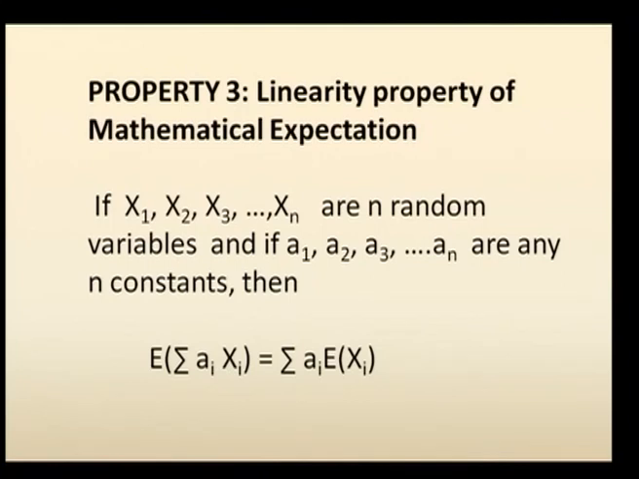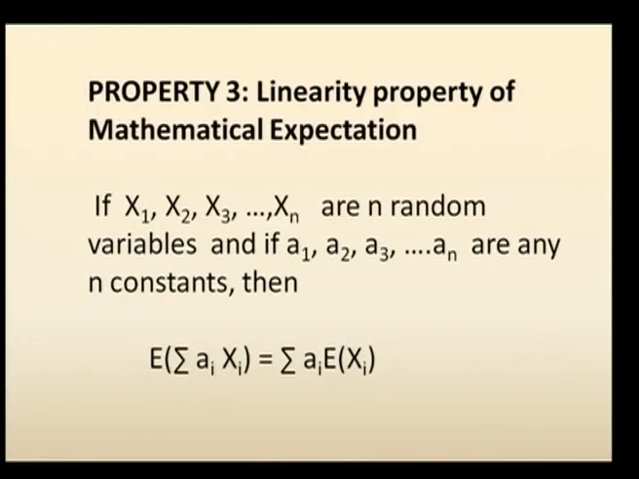So, the third property is the linearity property of mathematical expectation. So far we have dealt only with one random variable and the function of a random variable. This property says, when you take n random variables at a time, if X1, X2, X3 up to Xn are n random variables along with constants a1, a2, a3 up to an, or any n constants, then the expectation of the sum of n terms is equal to the sum of their respective expectations.